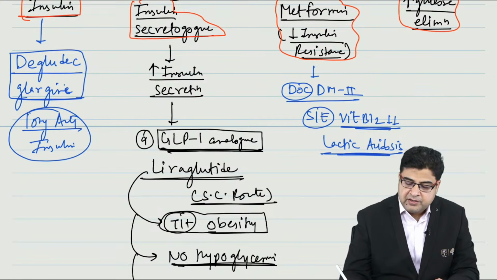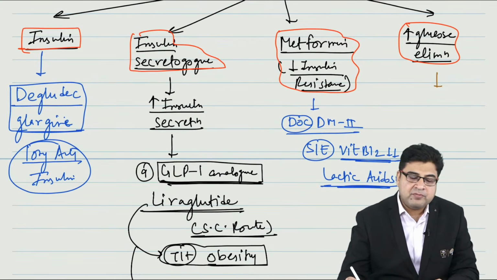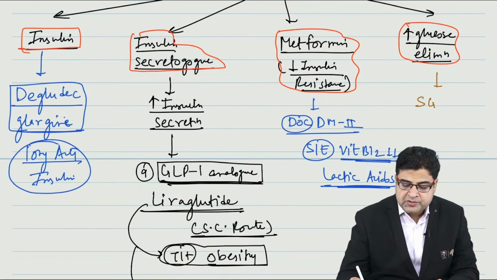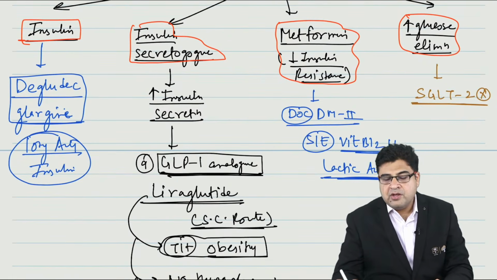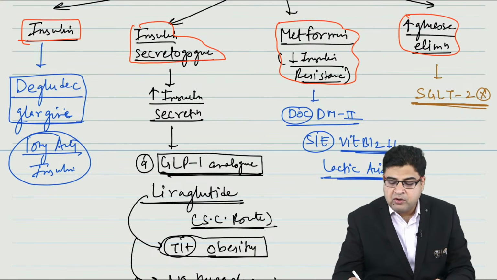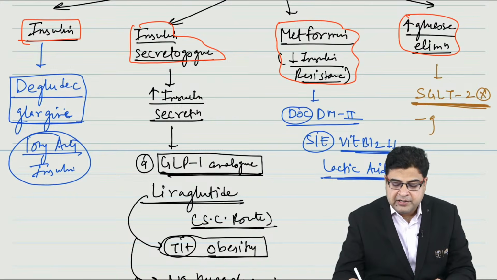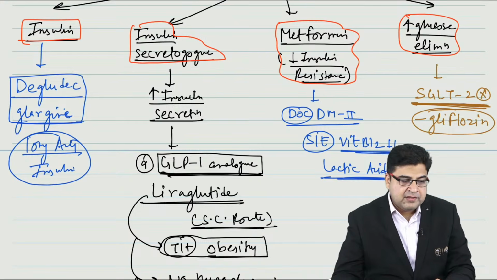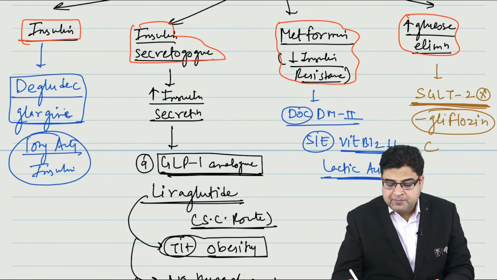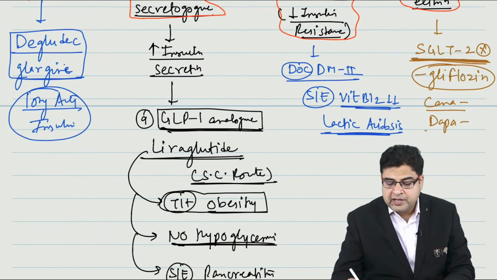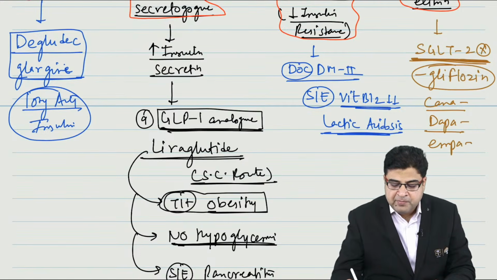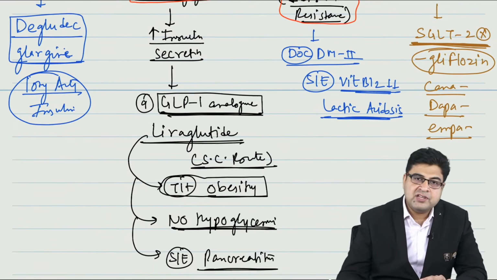The medicines which can increase glucose elimination from the body are known as SGLT2 inhibitors. Any medicine that ends with the word gliflozin belongs to this class of SGLT2 inhibitors. One example is canagliflozin, another is dapagliflozin, and empagliflozin. All these are examples of SGLT2 inhibitors.